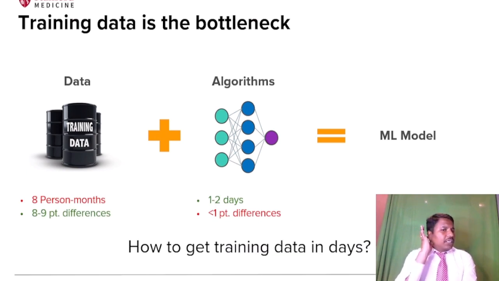So here, if you see 8% per month with data, 8 to 9 percent differences. But here, if you see in the algorithms, 1 to 2 days, and then less than 1% differences. So how to get training data in days?